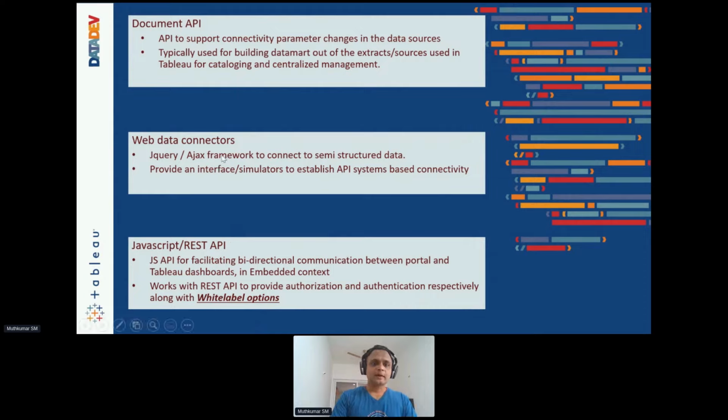The next one is web data connectors. I'll show you a live demo of, let's say, our Twitter feeds, where we will try and do some search on Twitter or get some recently tweeted text that we can leverage and things like that. So it allows you to connect to a real-time API-based system. And the last one is, let's say, JavaScript and REST API. I'll show you a demo of this again. This is used for publishing your Tableau dashboards and embedding them onto your custom portal, right? Be it Salesforce or any other external portal as such.